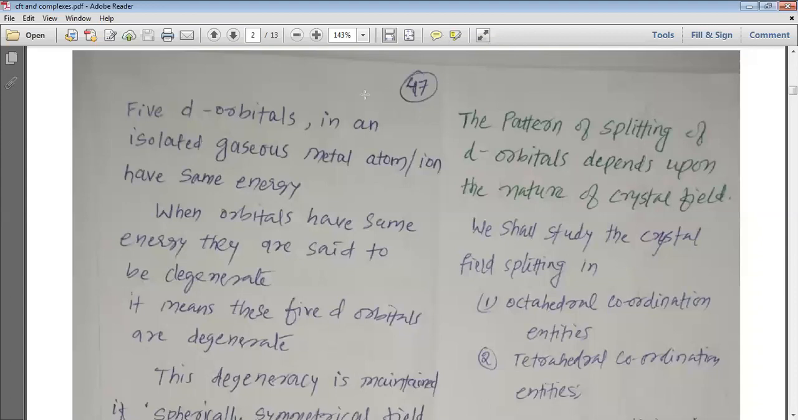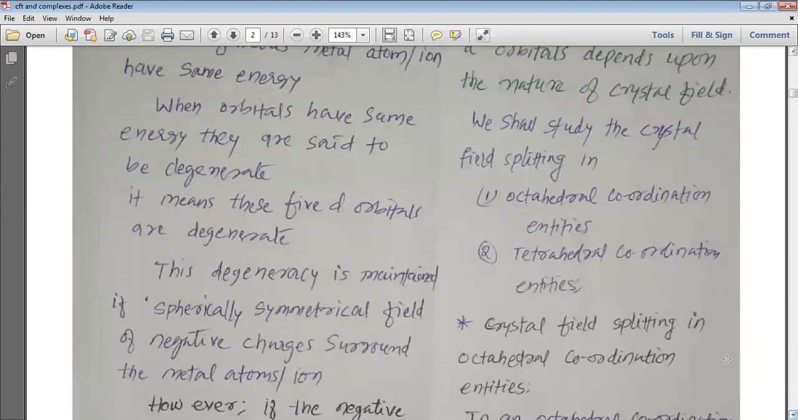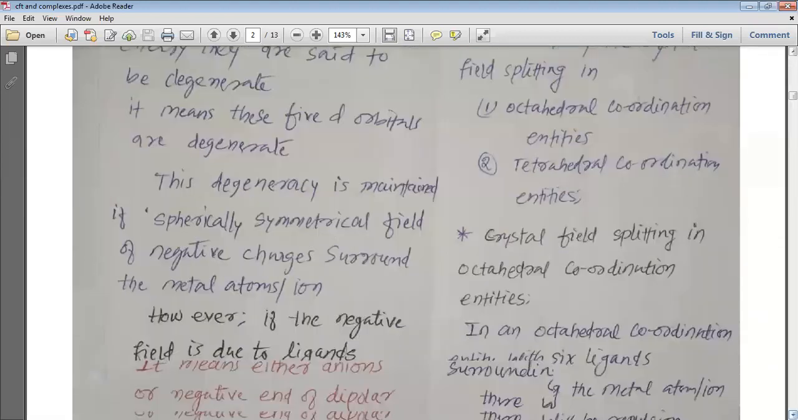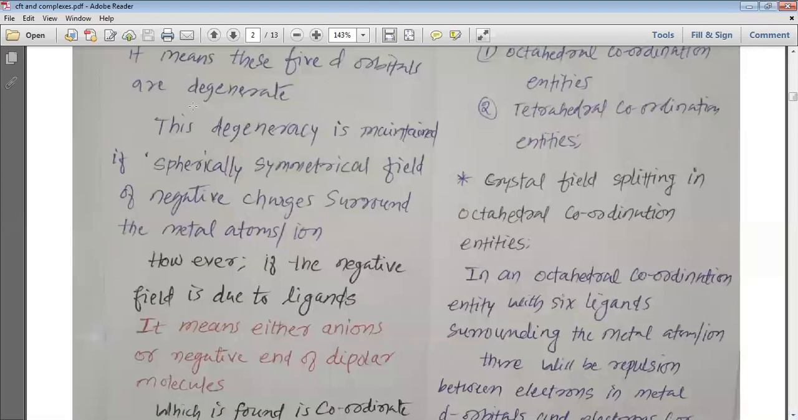The 5 d orbitals in an isolated gaseous metal atom or isolated gaseous metal ion have the same energy. This is how they are known as degenerate. So when orbitals have the same energy, they are said to be degenerate. It means these 5 d orbitals are degenerate because they have the same energy. This degeneracy is maintained if a spherically symmetrical field of negative charges surrounds the metal atom or metal ion, and these negative charges combine with the primary valency of the metal.